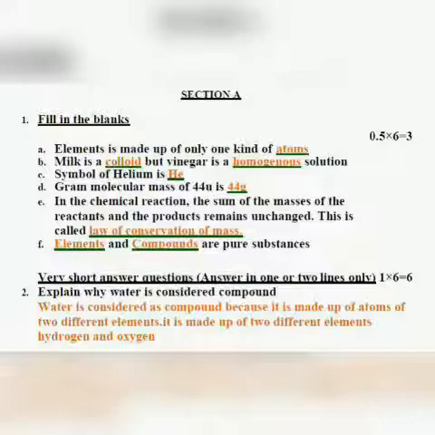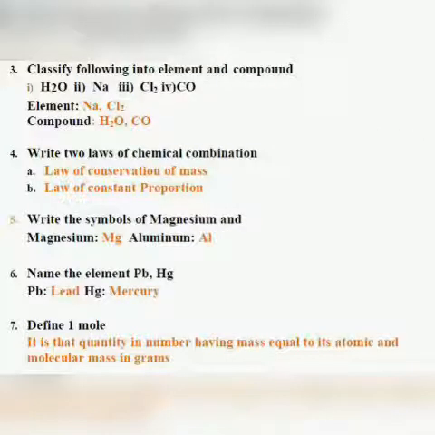Next is, classify the following into elements and compounds. So, water, that is a compound. Carbon monoxide is a compound. Sodium is element, and chlorine is also element. Now here also some of the students have made mistakes. They don't know what is compound, what is elements. The students, those who don't know how to write a symbol, they have made mistake. They have given chlorine also under compound, but it is wrong.